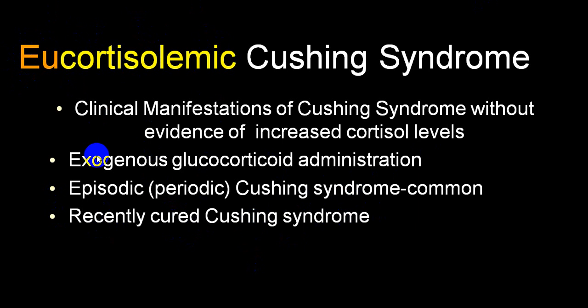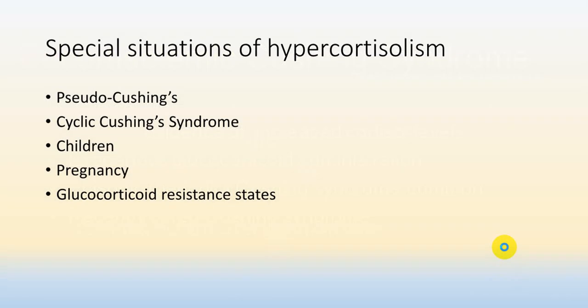So these are the three conditions: exogenous glucocorticoid, where the glucocorticoid level remains normal but the person has already developed Cushing features which persist; the periodic variety, which is very common; and then recently cured Cushing syndrome.